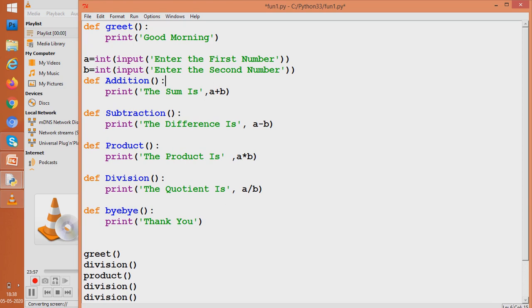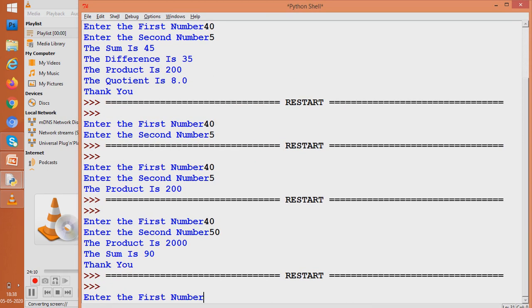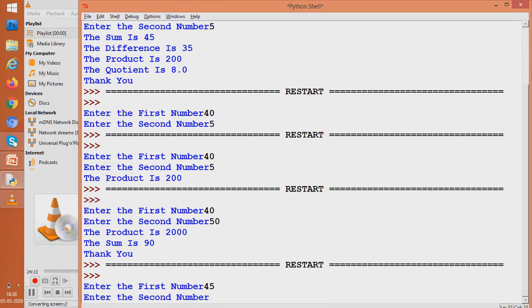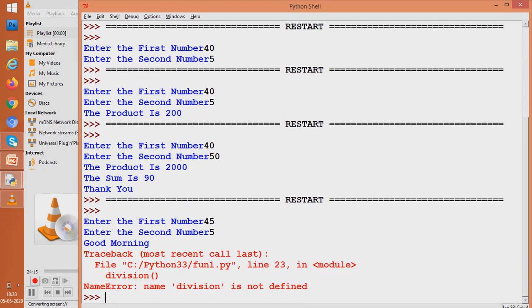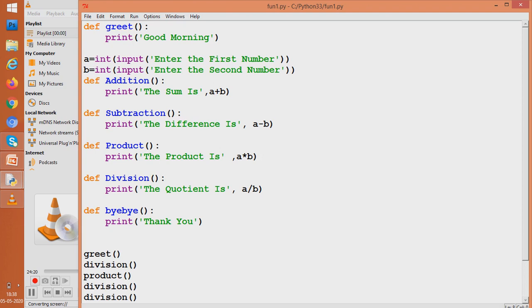So you can well see that functions give a lot of benefit to us. So let us now execute this code and understand. See, first number 45, say second number 5. So what if name division is not defined? What is name division? What we have done? See what we have done. See, division has a capital D. And what D we have used? We have used a small d. So let us try and solve it out, the problems.